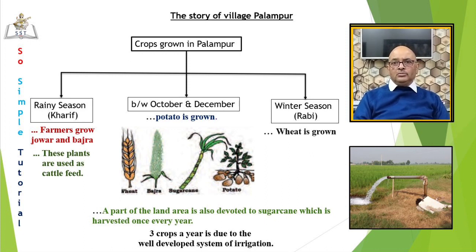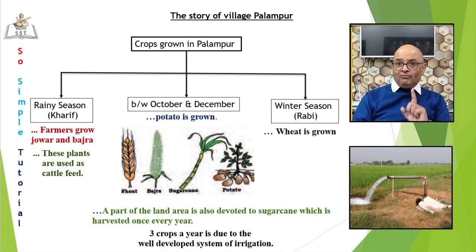Sugarcane in its raw form is sold to the traders in Shahpur. Some of them process sugarcane to jaggery and sell jaggery. So we find that they are able to grow 3 crops a year. Almost all farmers grow at least two main crops. Some of them also go for the third one, and that is potato.